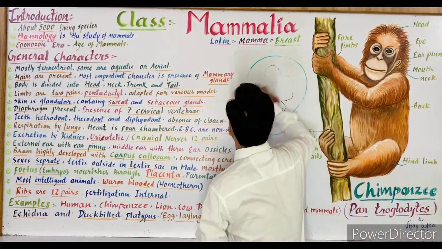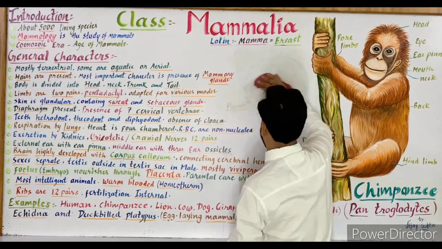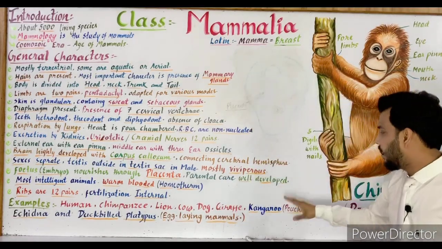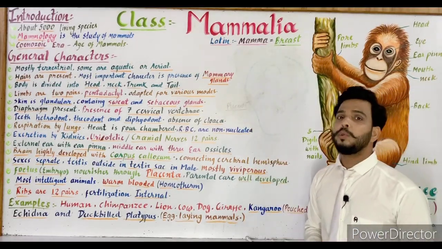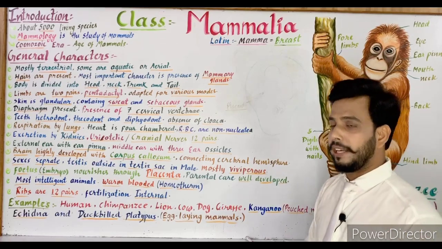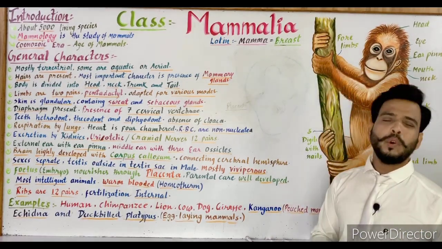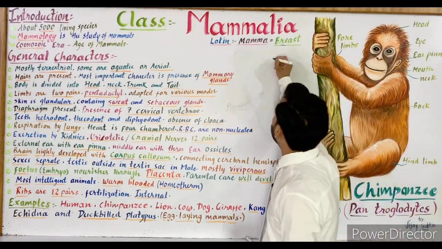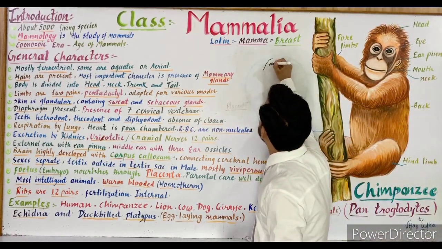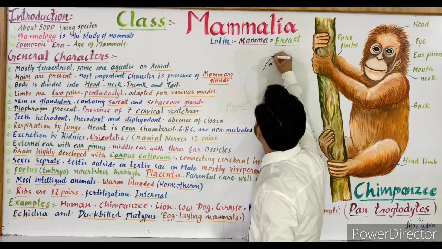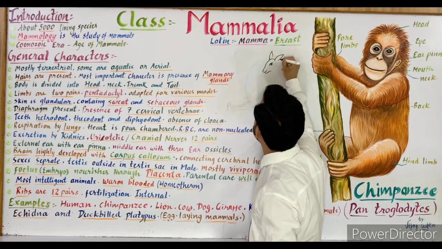So I'll tell you about a different animal, that is the kangaroo. Its zoological name is Macropus. It is called a pouched mammal. What is the meaning of pouched mammals? Now look at the board. Suppose that it is a kangaroo. Okay, I'm trying to make it roughly.